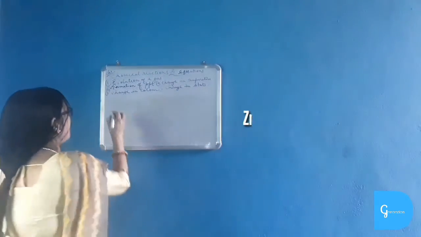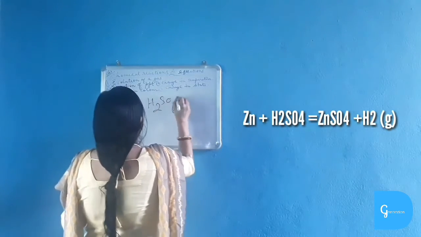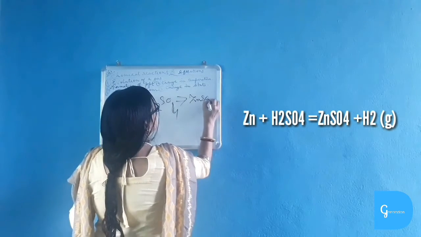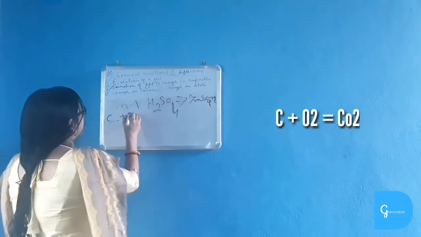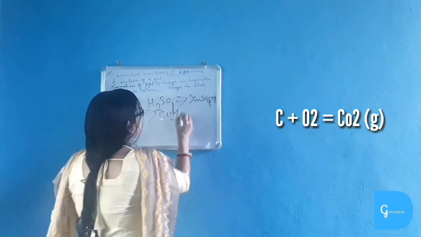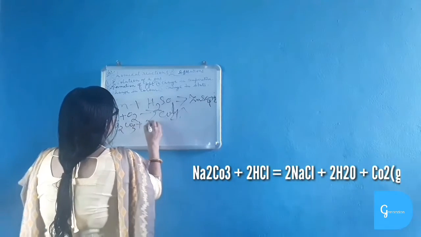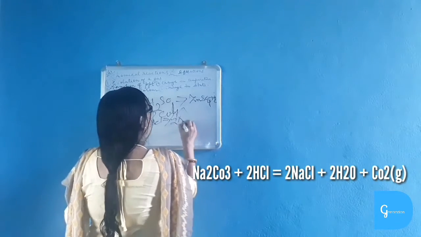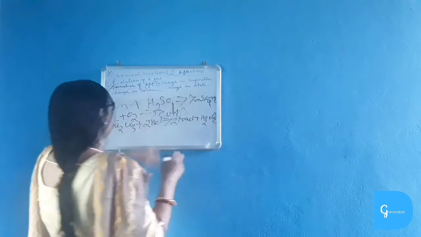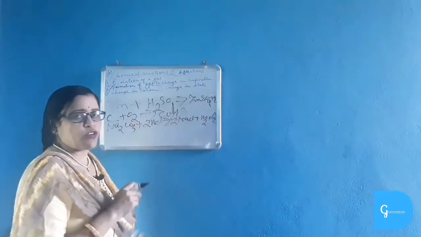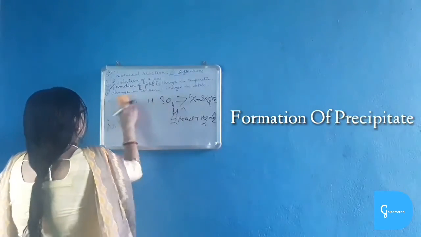Like when zinc granules react with sulfuric acid, then zinc sulfate plus hydrogen gas is formed. When coke or carbon burns with oxygen in the air, it forms carbon dioxide gas. Again, when sodium carbonate reacts with hydrochloric acid, it gives sodium chloride plus water plus carbon dioxide. So in all these reactions we can see that gas is evolved, and when gas is evolved, it is a characteristic of a chemical reaction.